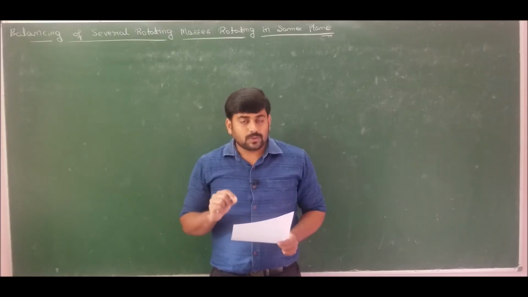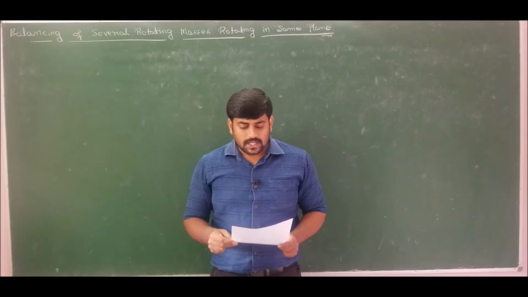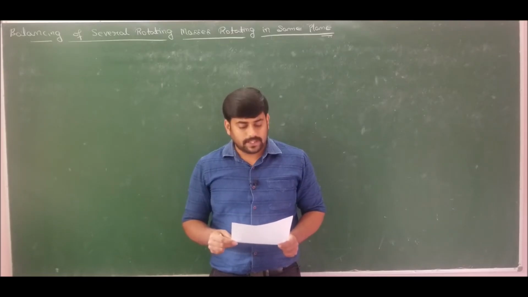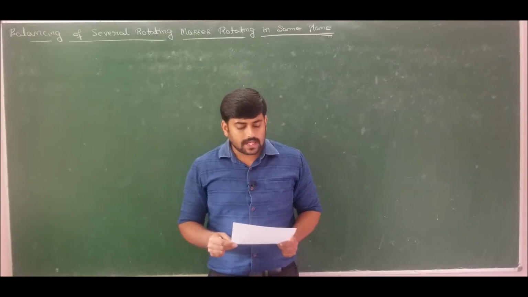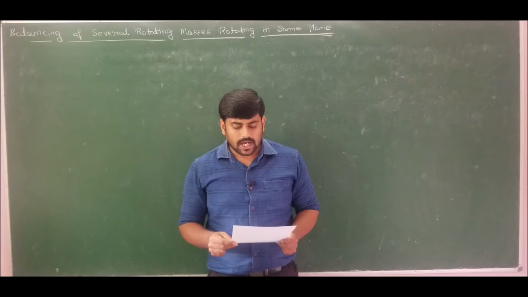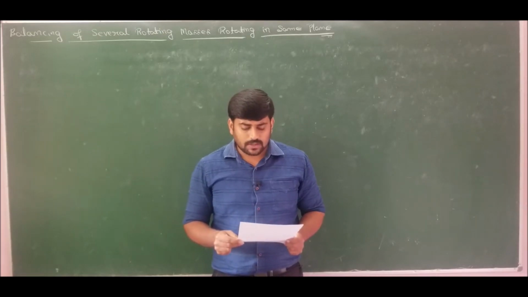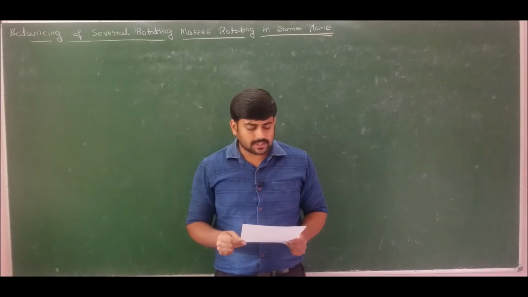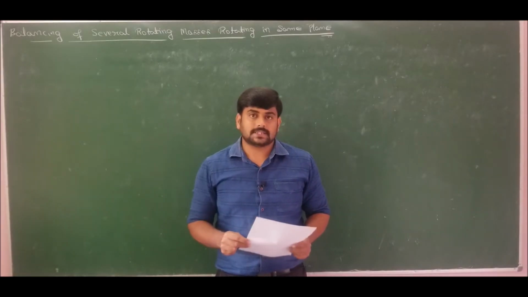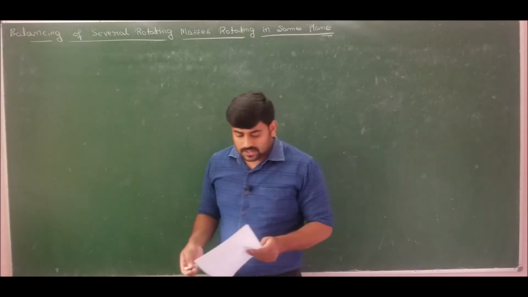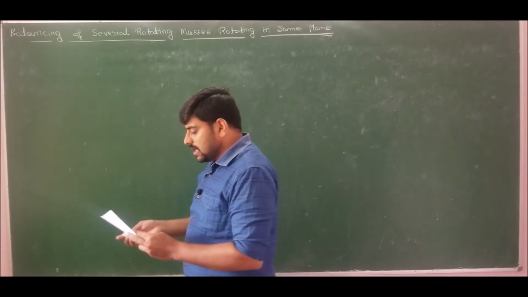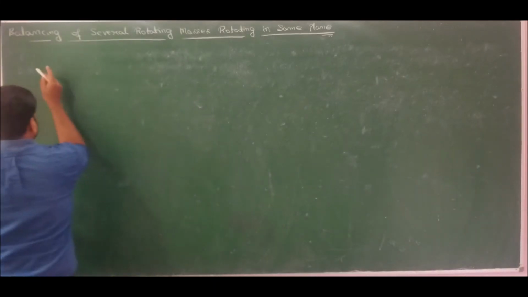So moving ahead, problem number 1 on balancing of masses rolling in the same plane states that 3 masses m1, m2 and m3 with 10, 9 and 16 kg respectively revolve in the same plane with radii 100, 125 and 50 mm. Angular positions of masses m2 and m3 are 60 degrees and 135 degrees from m1. Determine the position and magnitude of mass m4 at radius 150 mm to balance the system. So let me list out the data given and directly move to the solution of the problem.